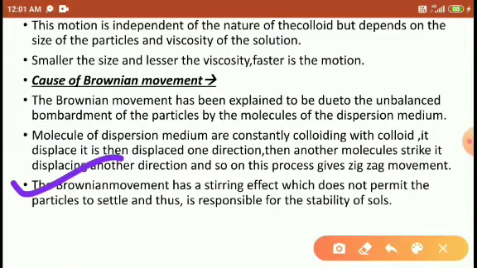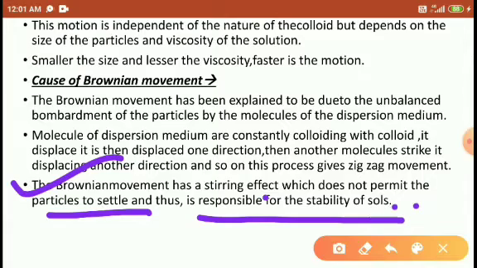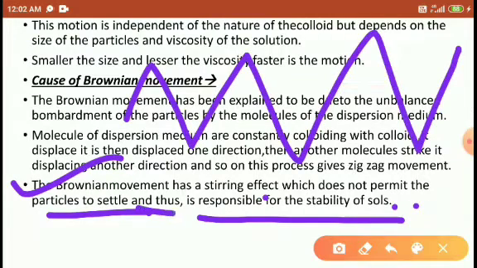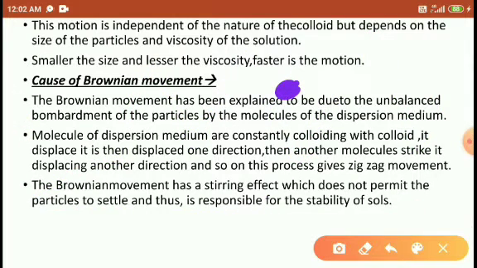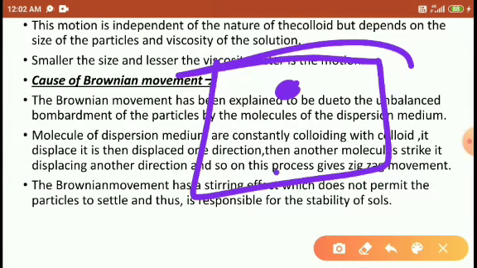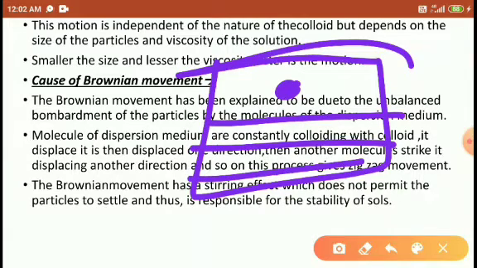Brownian movement has a stirring effect which does not permit the particles to settle, and it is responsible for the stability of the sol. While the particles make zigzag motion, they cannot settle down, right? So it is responsible for the stability of the sol. Why? The colloidal particles want to stabilize by settling at the bottom, but the layers collide with the particle, so it cannot settle.